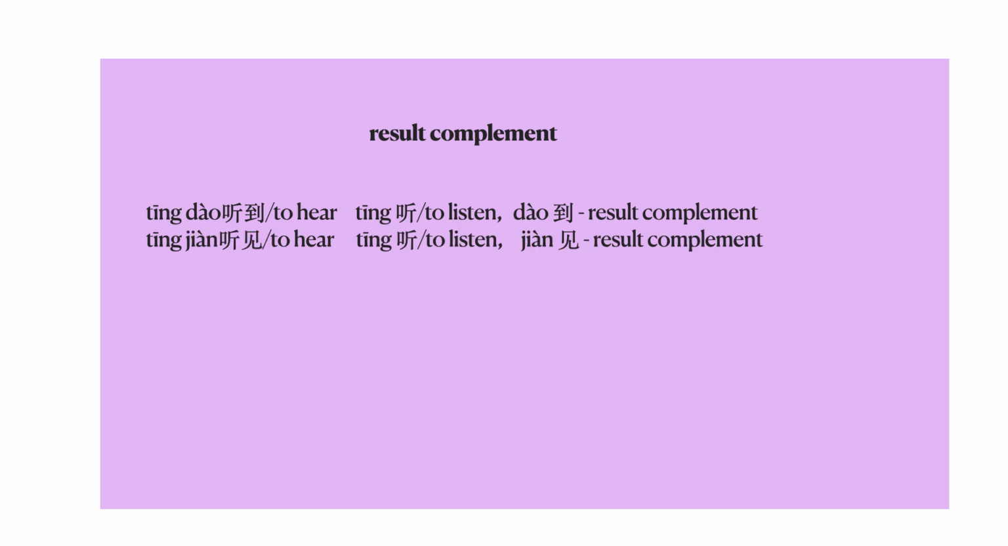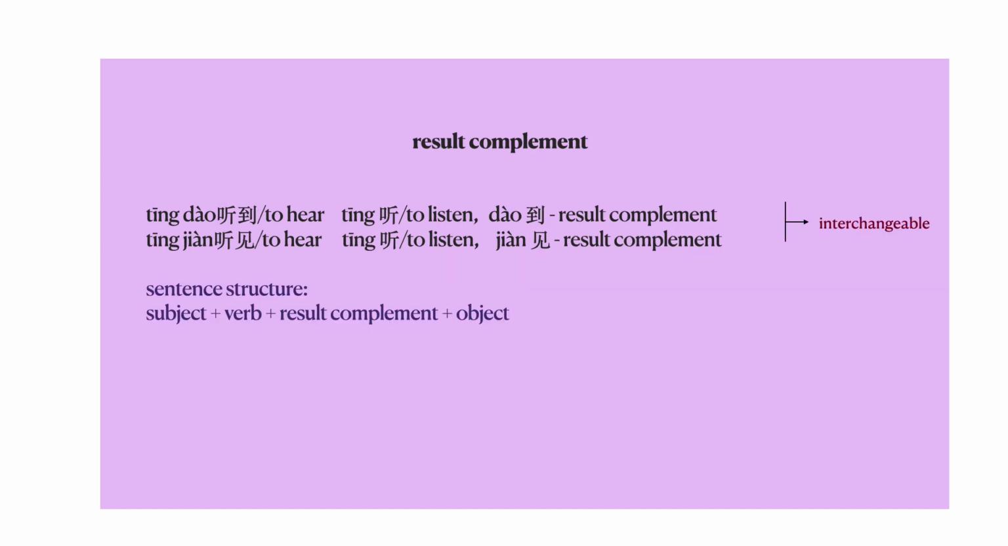听见. 听见 is also to hear. And let's break it down. 听 is to listen. And 见 is a result complement. So if you want to say to hear something, these two words, 听到 and 听见 can be used interchangeably. Let's look at the sentence structure with a verb and a result complement in it. It's subject plus verb plus result complement plus object.